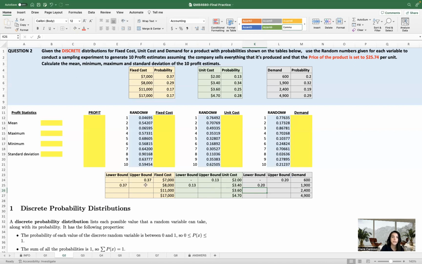Okay, that's perfect. And how are we gonna calculate the upper bound? So here is where it changes a little bit. The probability of having a fixed cost of $8,000 is gonna equal the lower bound, which is the same here. You can select any of these numbers because they're the same, plus the probability of getting the 8,000. So it's one plus the other, so that's 66.